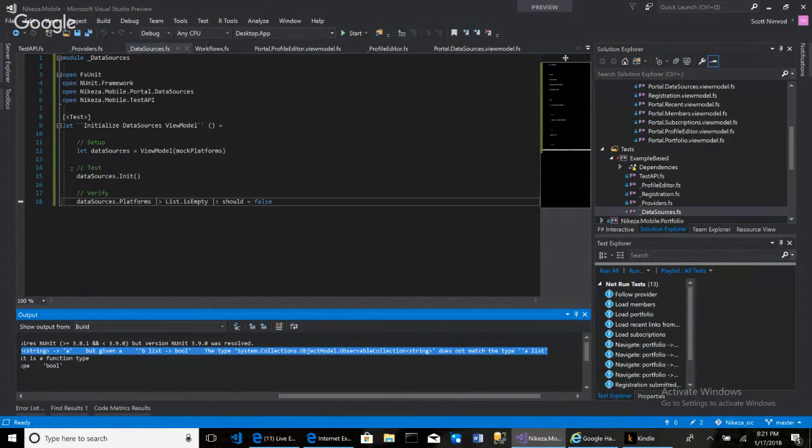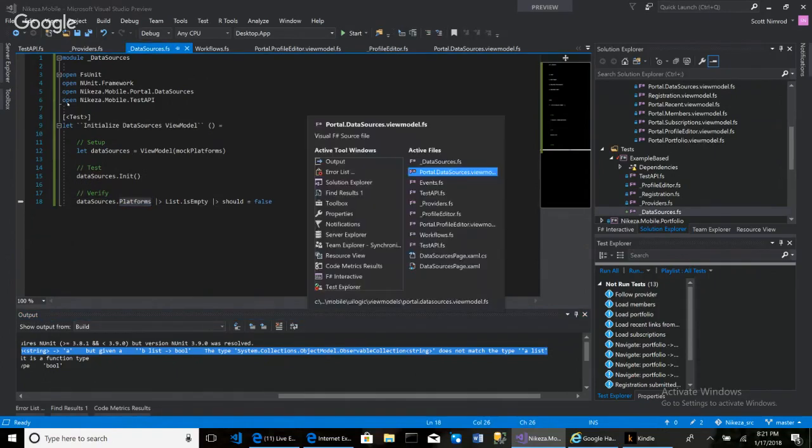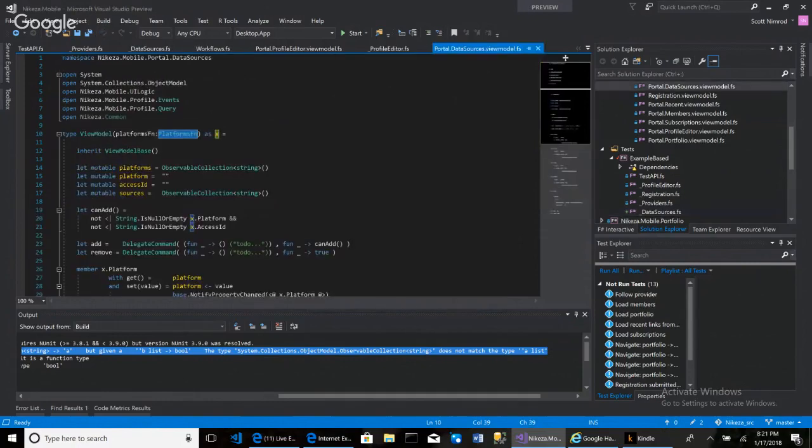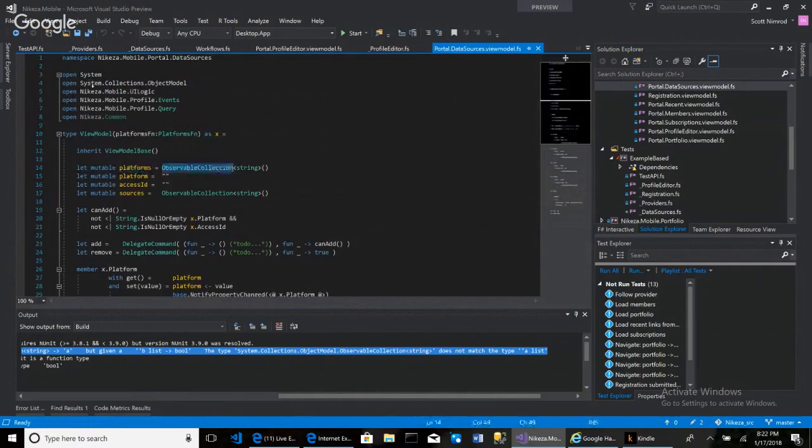So what is this saying? It's saying that, well, you're right. This DataSources.Platforms is an ObservableCollection. If I go to the ViewModel, it's complaining about this Platforms right here, which is of type ObservableCollection, because if I go to its backing field and I hit F12, that's what it is right here.